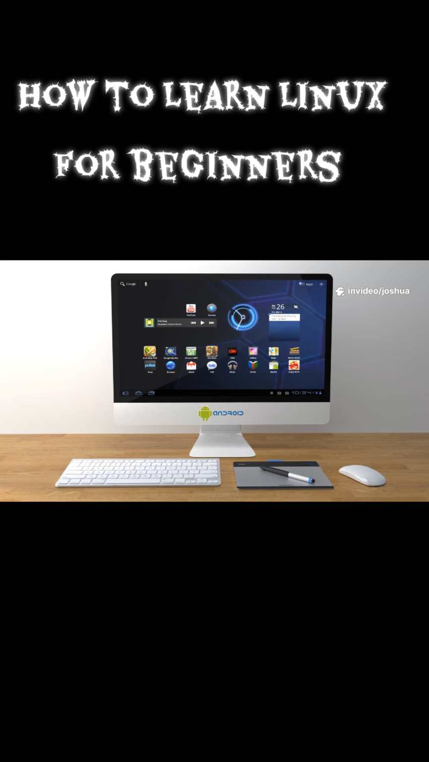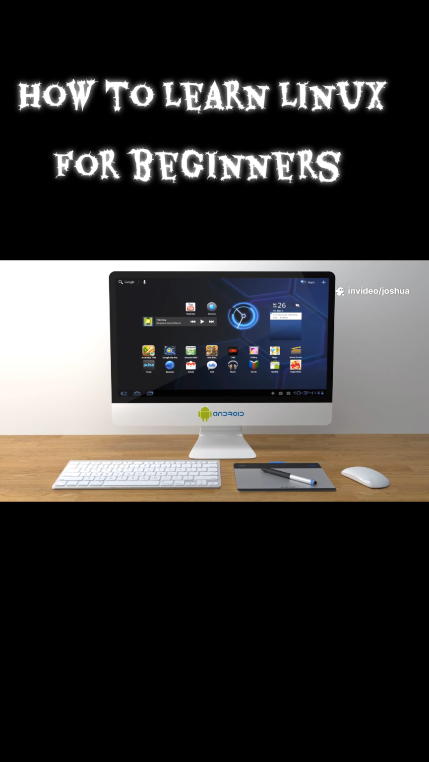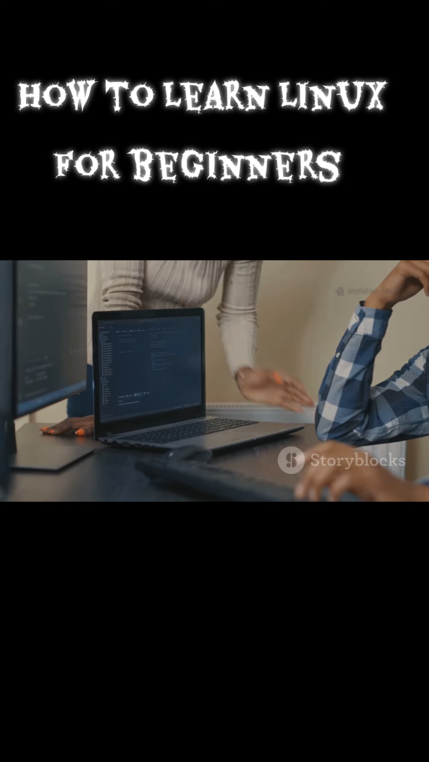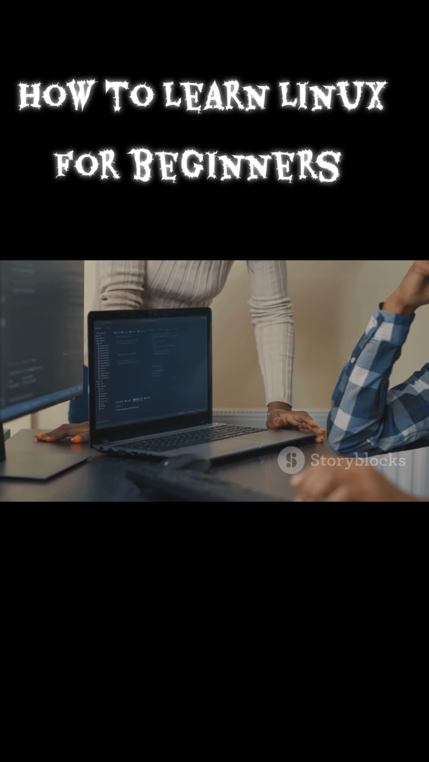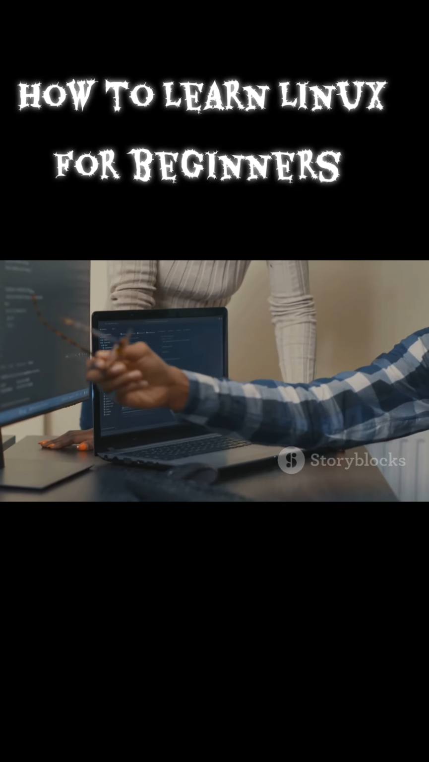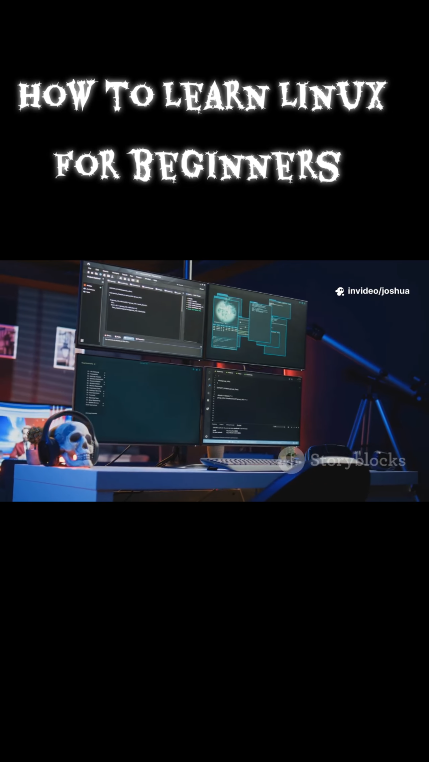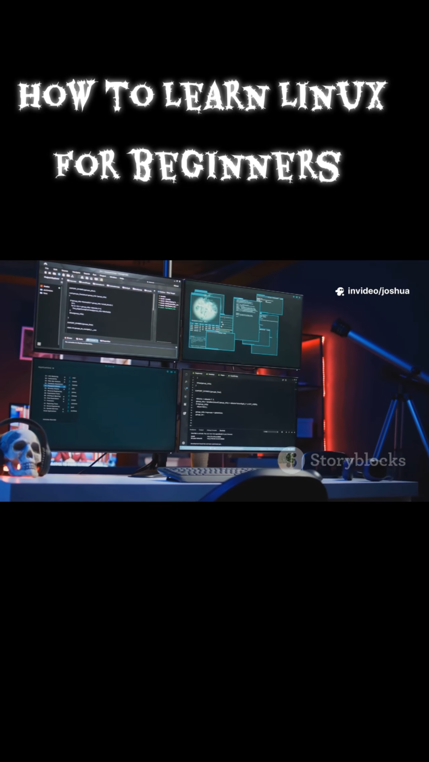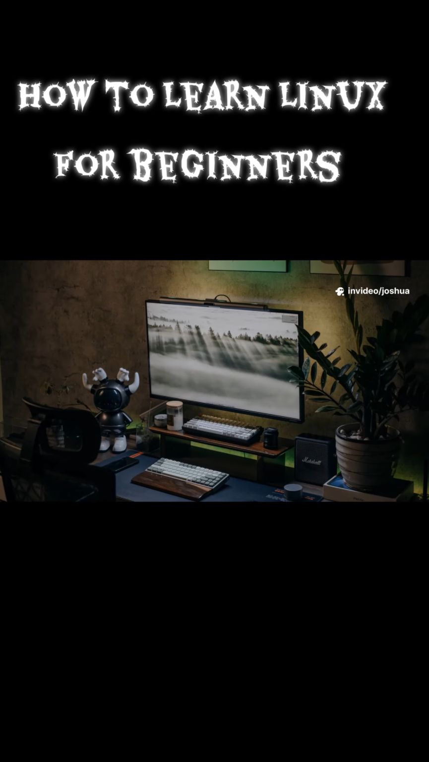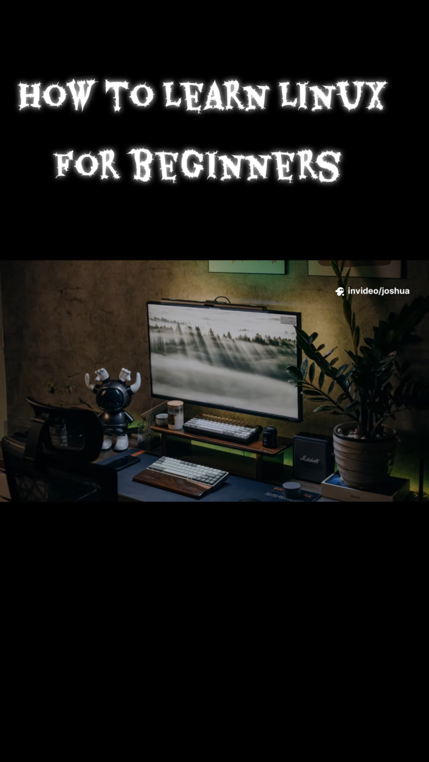Understanding the Linux file system structure is crucial for effective navigation. Unlike Windows with drive letters, Linux uses a single unified directory tree. Everything starts from the root directory, slash. Every file and folder lives somewhere under slash.